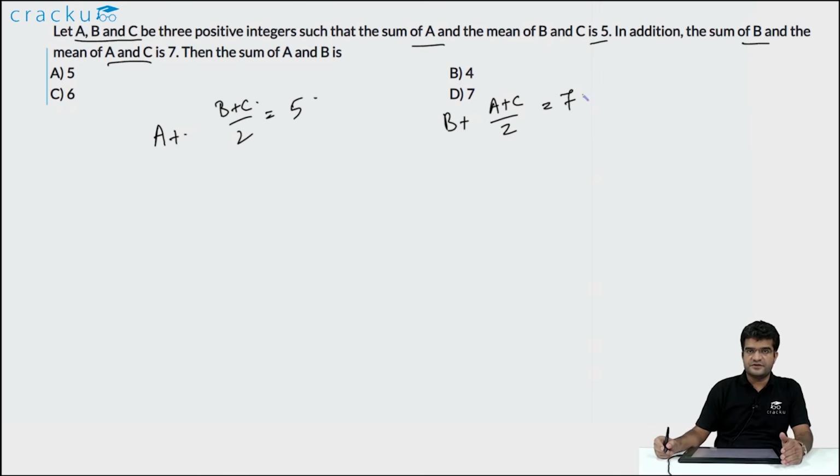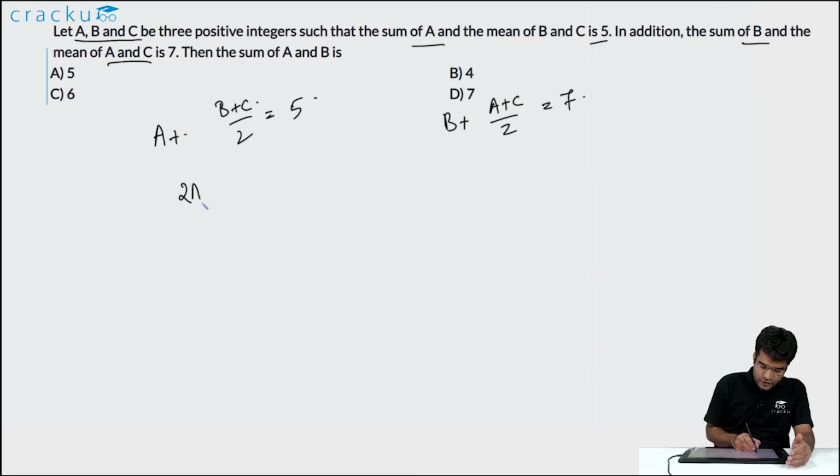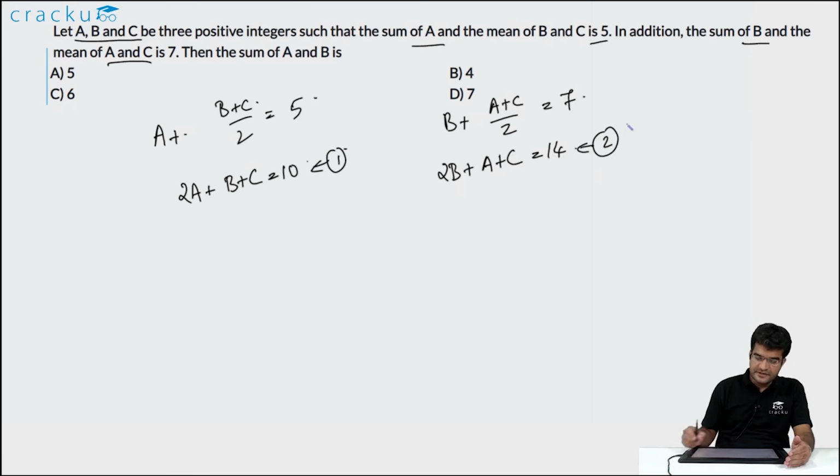So let us multiply both the equations by 2 so that we can remove the denominator. So this would imply that 2a plus b plus c is equal to 10, and the value of 2b plus a plus c is equal to 14. This is the first equation and this is the second equation. Let us subtract 2 minus 1. So the equation 2 minus 1 would imply that b minus a is equal to 4.